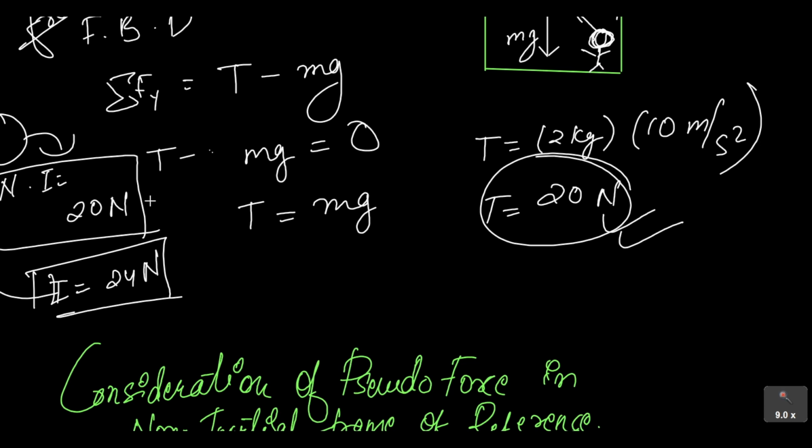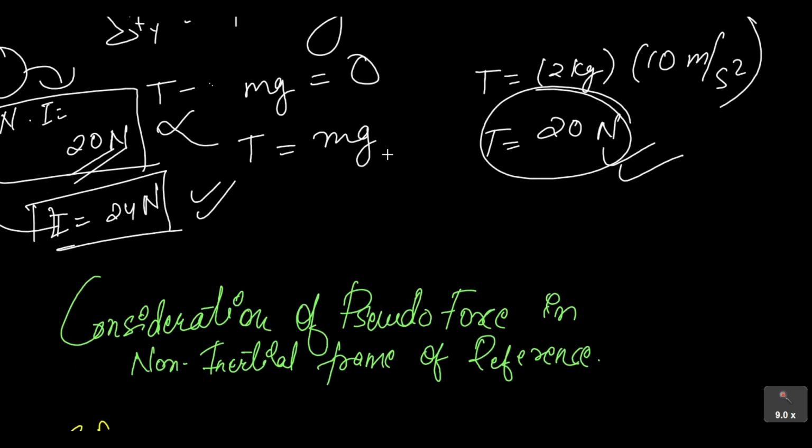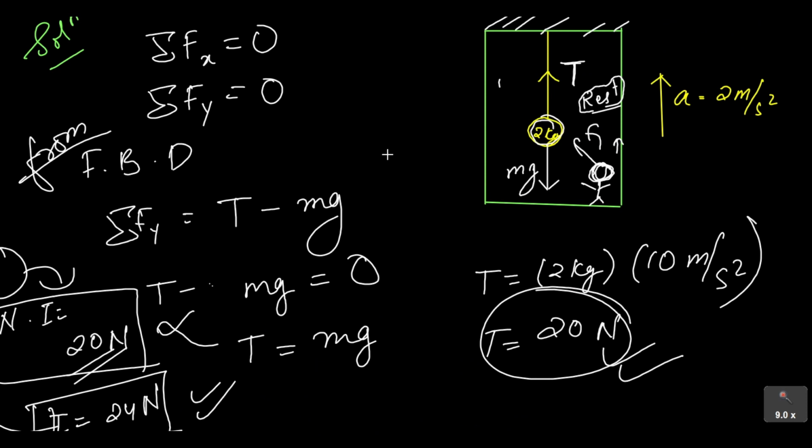After several experiments and observations, what we found is that the answer calculated from the inertial frame is always correct, and the non-inertial frame is incorrect. Therefore, this 20 Newton is not the correct answer for this problem. The tension in the string is not 20 Newton, which we calculated from the non-inertial frame of reference.